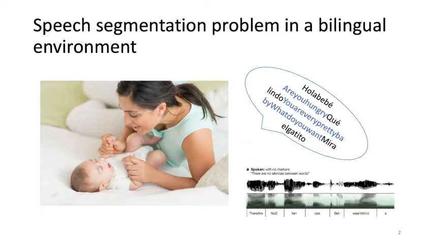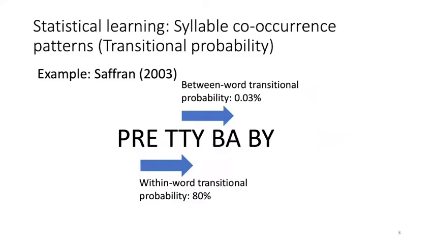And this situation can be more challenging in a bilingual environment when parents alternate between two languages when speaking to the baby. So a fundamental challenge for young babies is to figure out how syllables combine together and represent words. One possibility is that infants are sensitive to regularities in the environment, and they can make use of these sensitivities. For example, syllable co-occurrence patterns, also known as transitional probability, to segment words from speech.